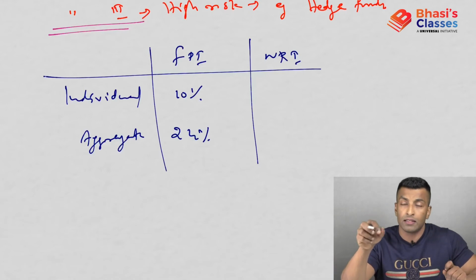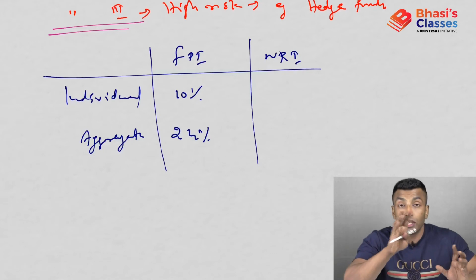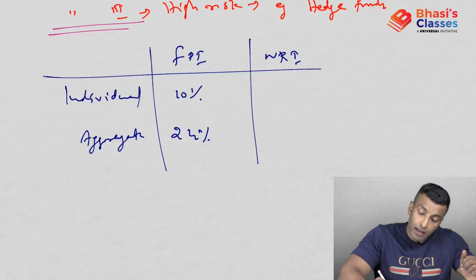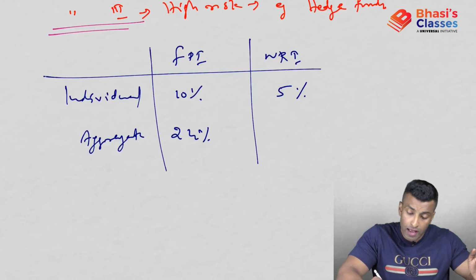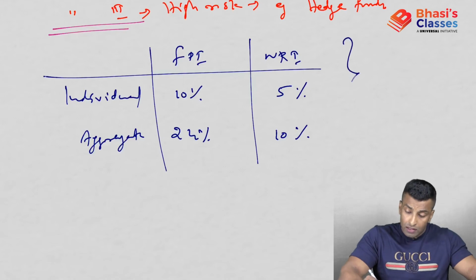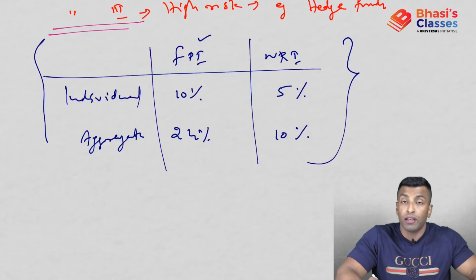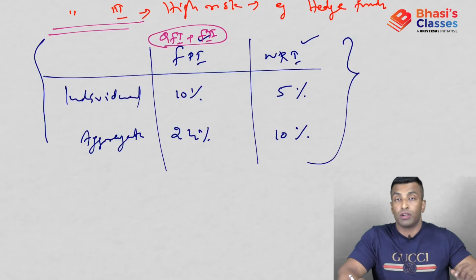So in the company TCS, if you talk about the total FPI, it should be 24% or less. It cannot be more than 24%. In case of NRI, the individual limit is 5%, and NRIs can invest up to 5% individually, and the aggregate is 10%. So I hope this ceiling is clear for all of you. Individual and aggregate ceilings are fixed for both FPI and NRI. FPI means, you don't want to have any confusion, we have already discussed it. It is actually QFI and FII merged as per the Chandrasekhar committee report.